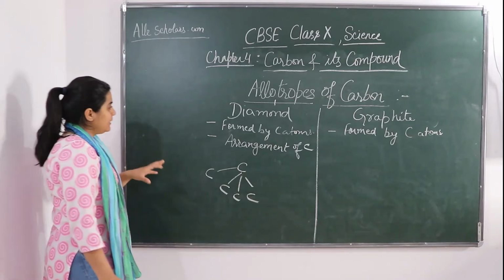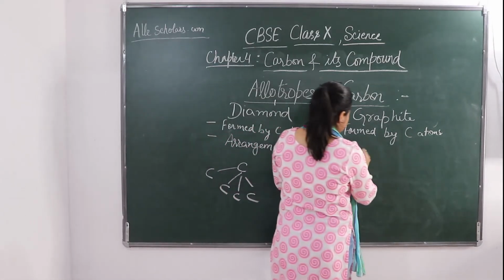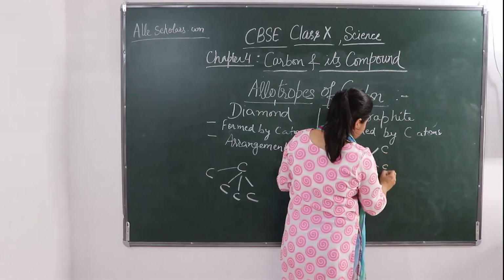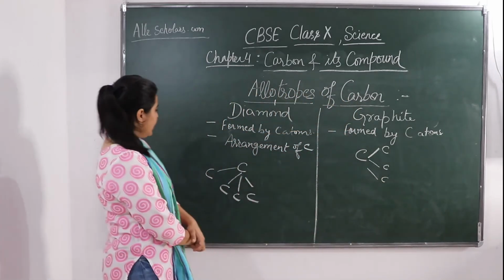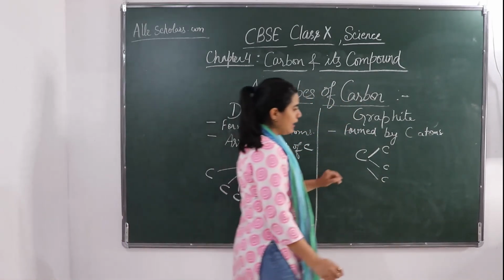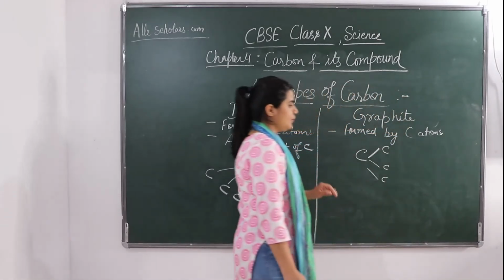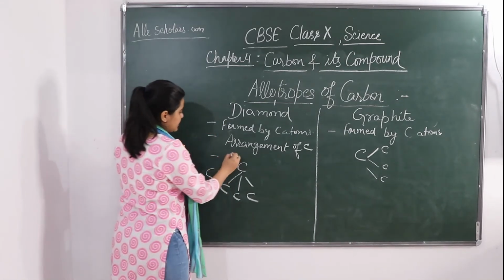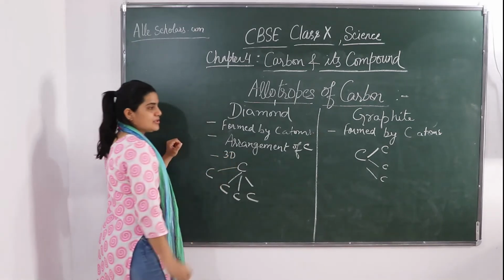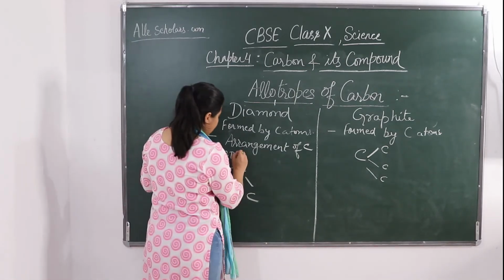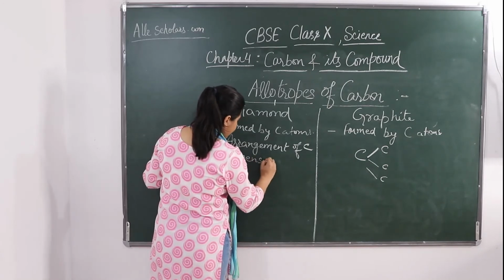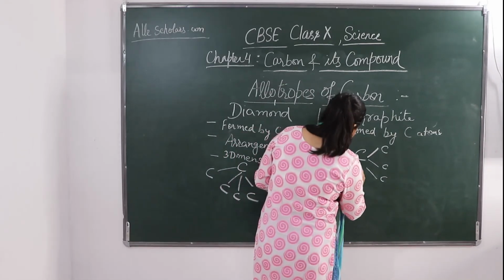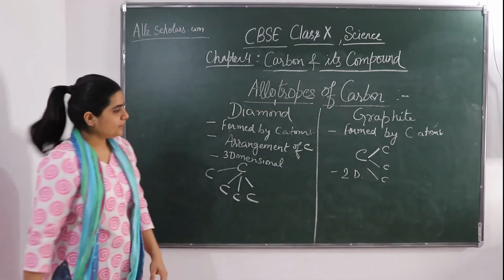And if we talk about graphite, in graphite the carbons are bonded by three other carbon atoms. Here, diamond has four, and in case of graphite, three other carbon atoms. So diamonds are three-dimensional. But graphites are 2D, two-dimensional.